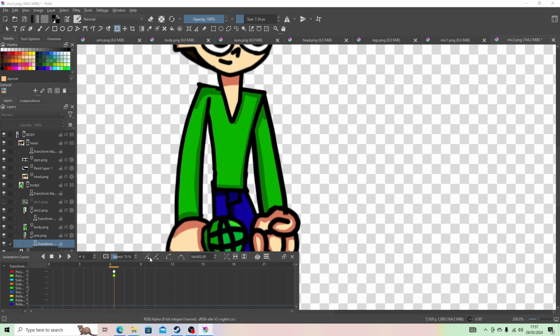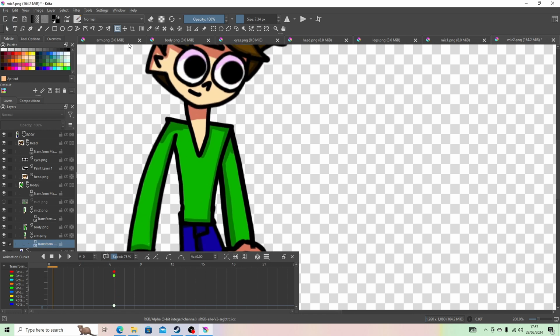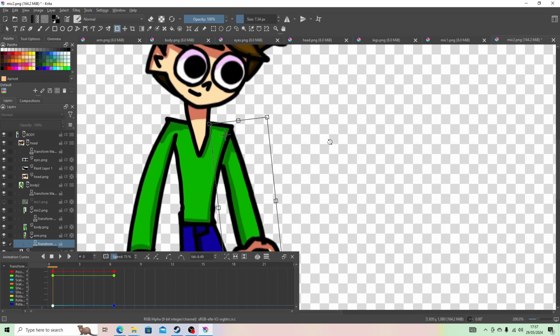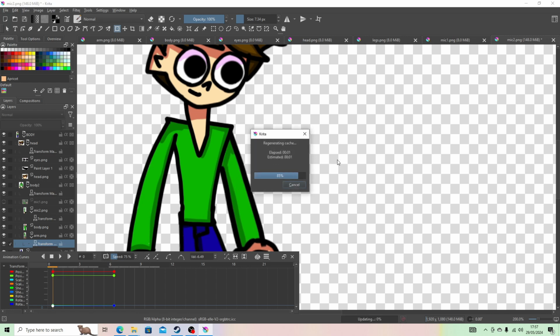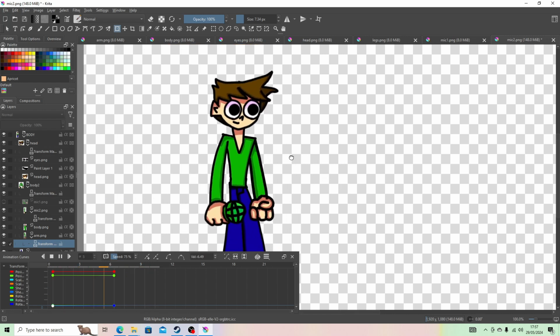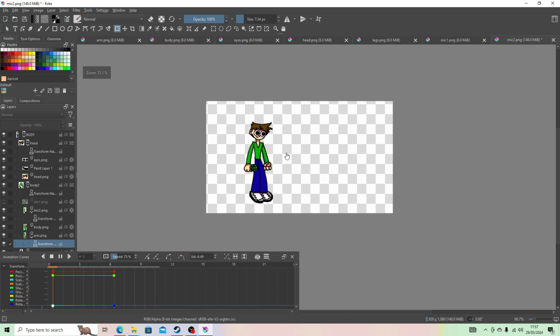I said frame 6. Then 0, move the joint up there. Now I feel like that might be an idle animation completed.